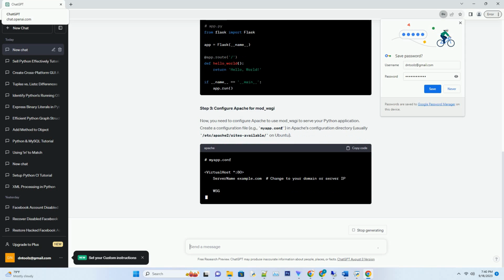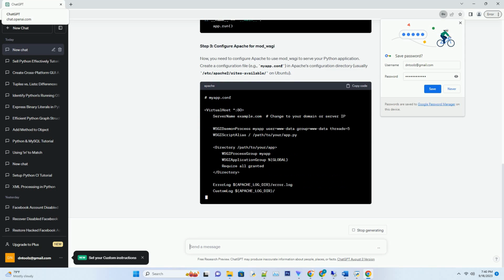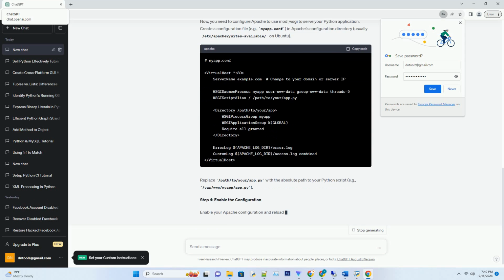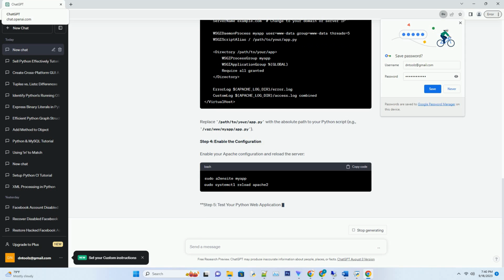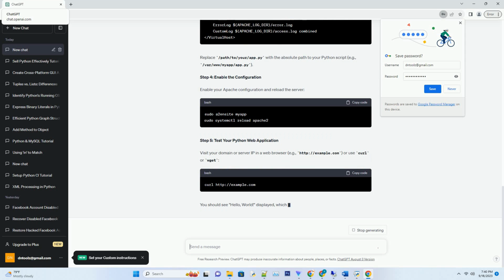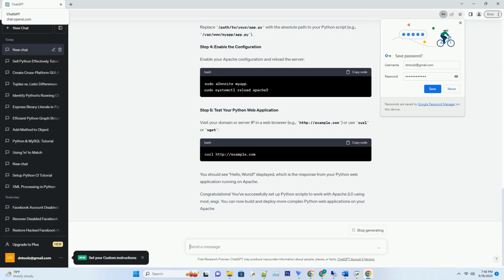Prerequisites. Step 1. Install mod_wsgi. Before you begin, you need to install mod_wsgi if it's not already installed on your system. You can usually do this via your package manager. For example, on Ubuntu, you can use the following command, and on CentOS or RHEL, this one.